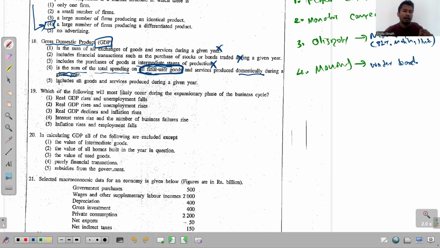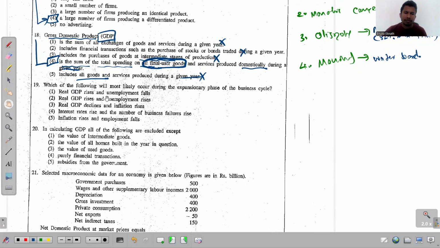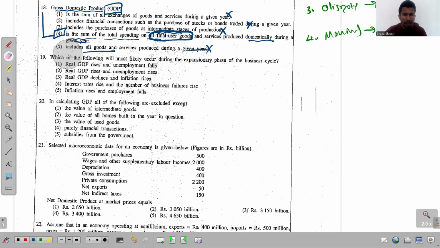And then the fifth one, GDP includes all goods and services produced during a given period. Not all goods, only final goods. So that's why this is wrong again. And the answer for this question 18 is the fourth one. Right, now look at this 19th one.